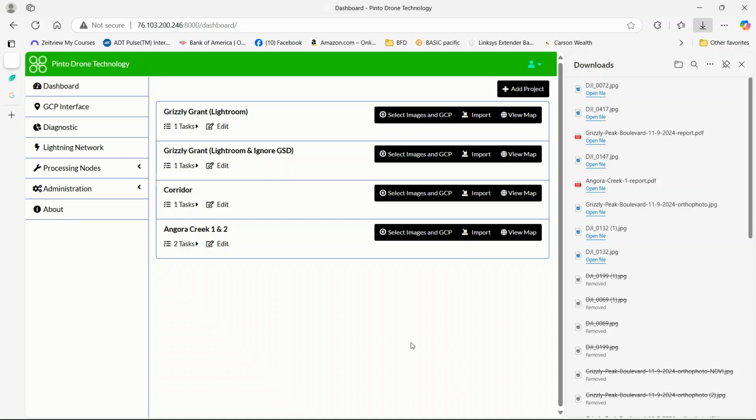Hi, this is Chris Pinto with a short video to demo how photogrammetry and Open Drone Map, or ODM, can be utilized to plan, organize, and document vegetation treatment projects. We're looking at my drone map server here.